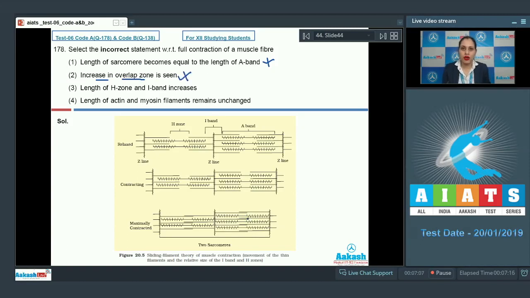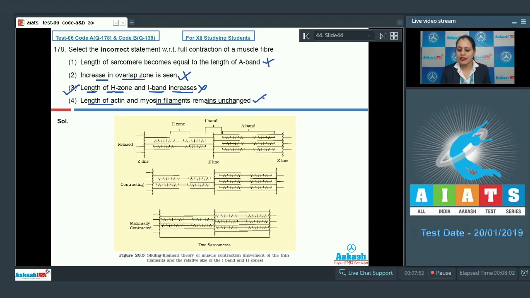As a muscle starts to contract, there is an increase in the overlap zone. The next statement is, length of H zone and I band increases. As it is an incorrect statement, this is a correct answer to our question, because as the muscle is contracting, there is a reduction in the length of the I band as well as in the H zone.